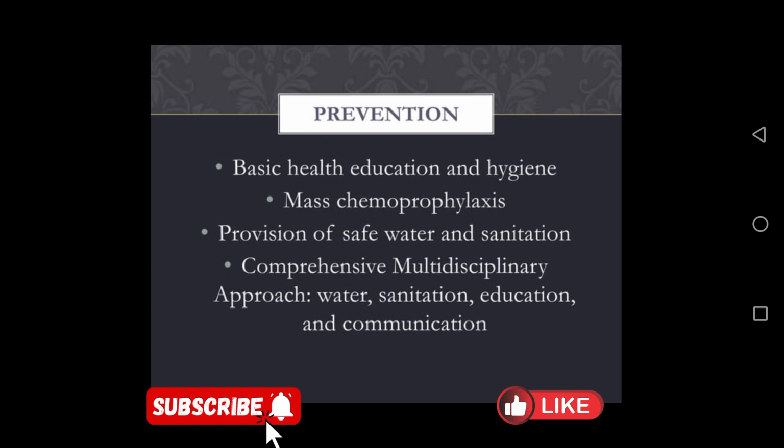So basic health condition and hygiene, mass chemoprophylaxis, provision of safe water and sanitation, comprehensive multidisciplinary approach, water, sanitation, education, and communication. These are the steps with the help of which we can eradicate the disease from the society very easily.